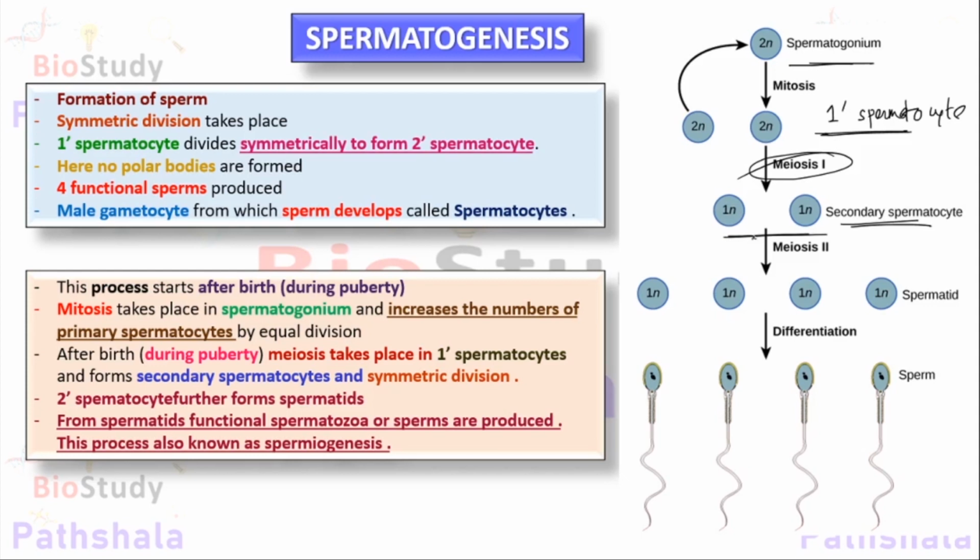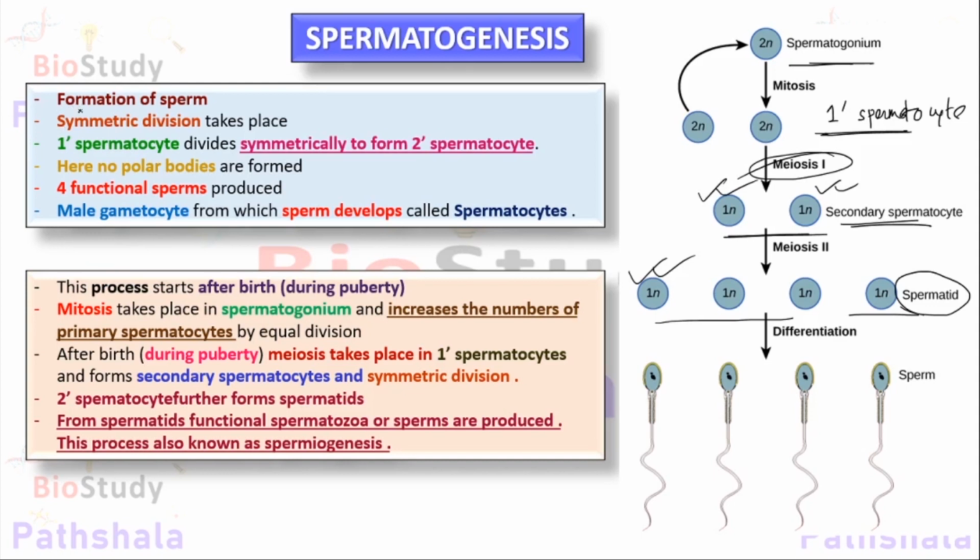After meiosis 2, each cell again produces two cells, that means 4 cells in total. These 4 cells are known as spermatids, and from these 4 spermatids the sperm will be differentiated. So spermatids are actually incipient sperms. They have the potential to become a sperm, but they are not functionally active sperm. That is why this is known as a spermatid. So I have discussed the diagram, so now let's have a look at the information.